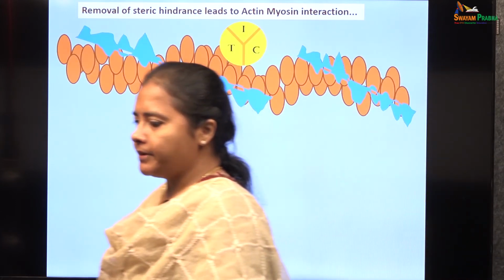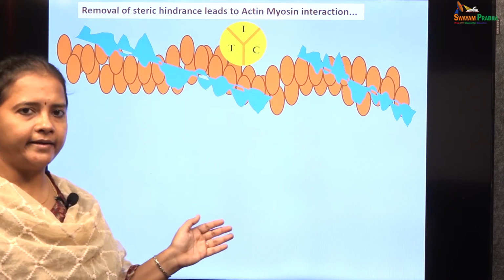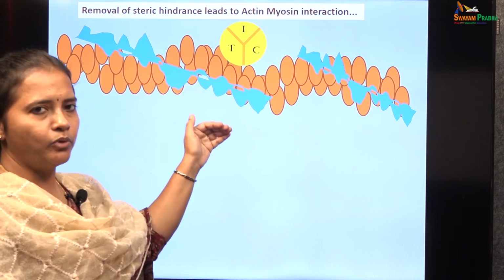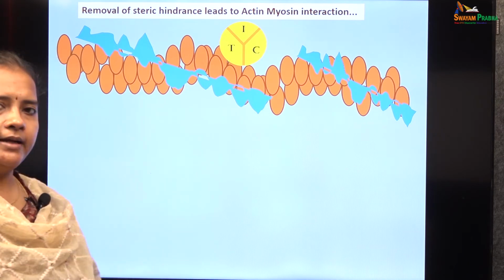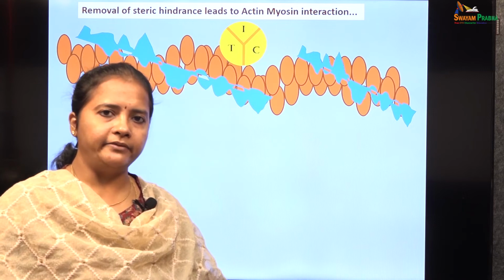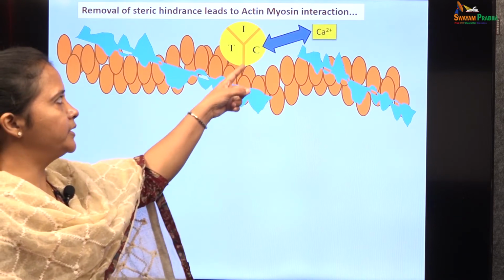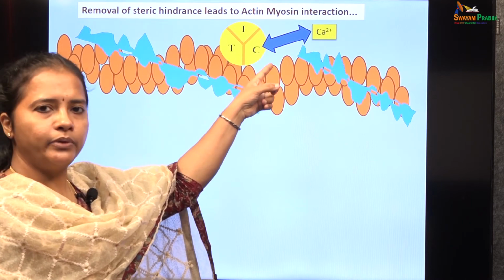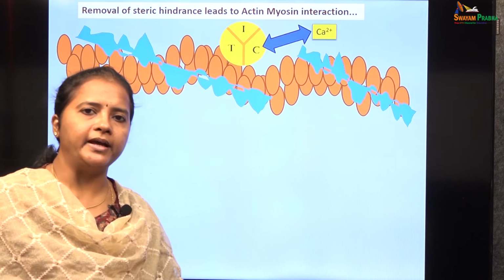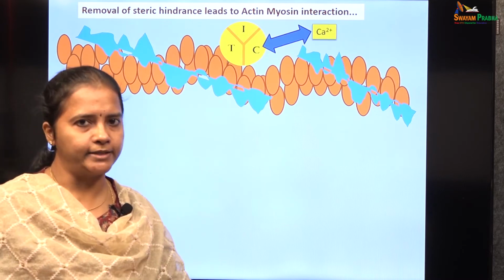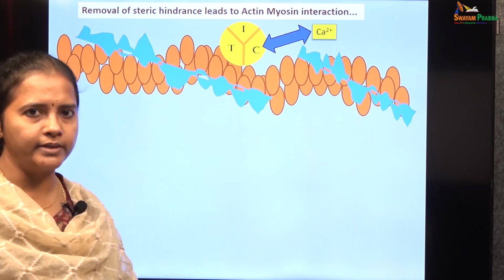Before the actin myosin interaction can happen, there needs to be removal of this steric hindrance from the actin molecules, and the active sites need to be exposed. So, what happens is, the calcium level in the cytoplasm increases. This calcium will bind to the troponin C subunit of the troponin molecules. The troponin C subunit has 4 affinity sites for calcium, so 4 molecules of calcium can bind to a single troponin C molecule.